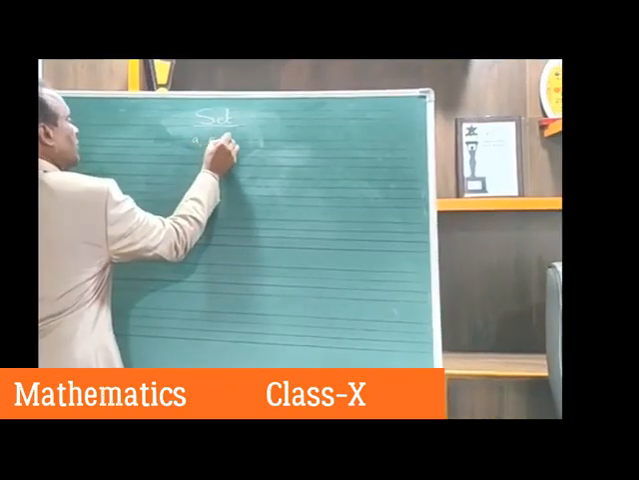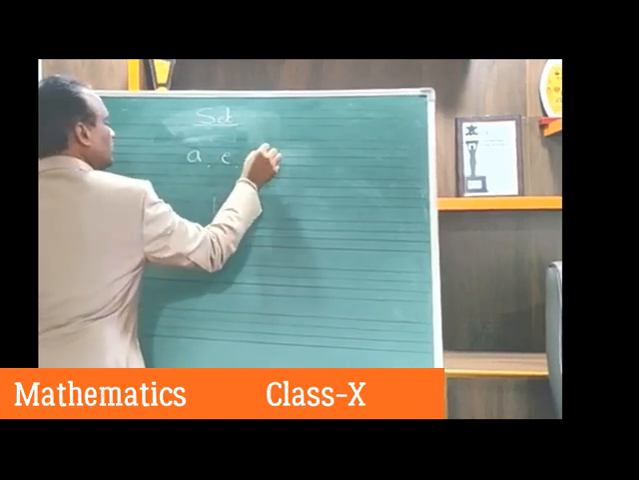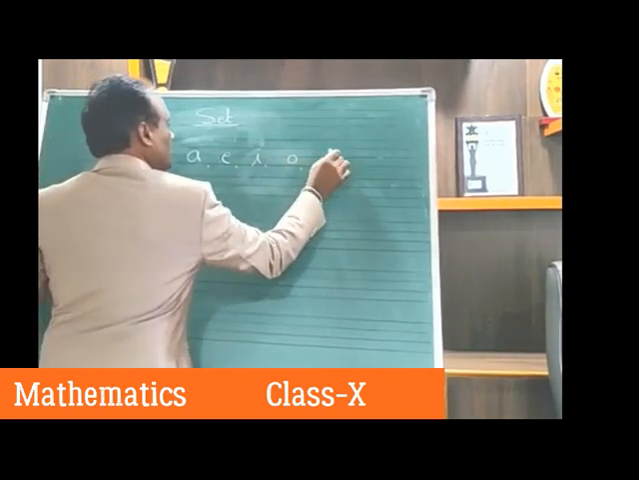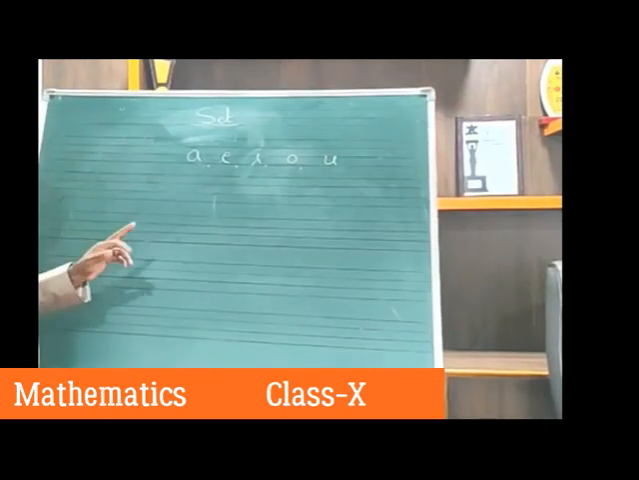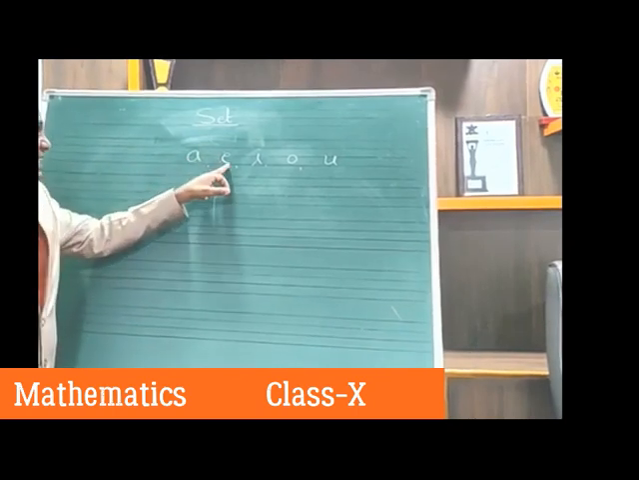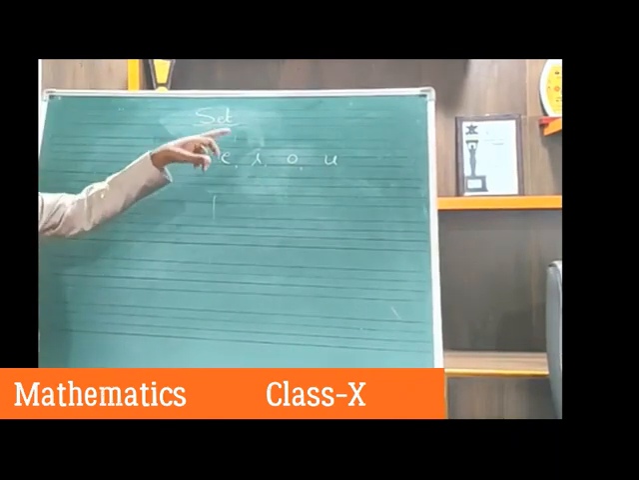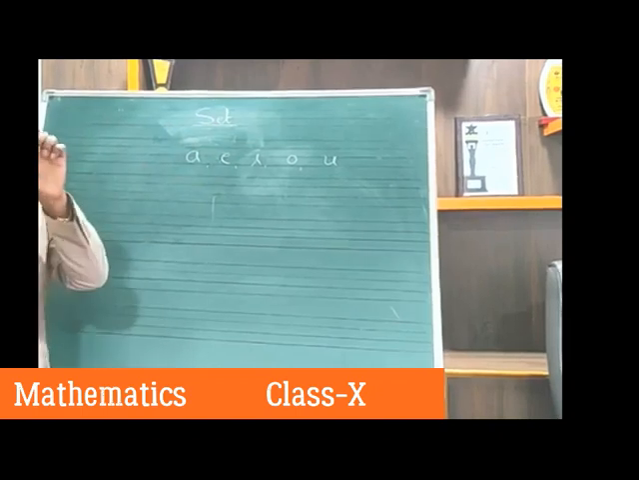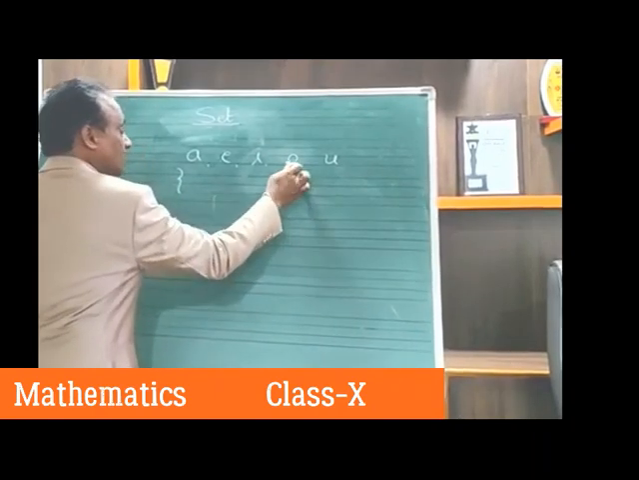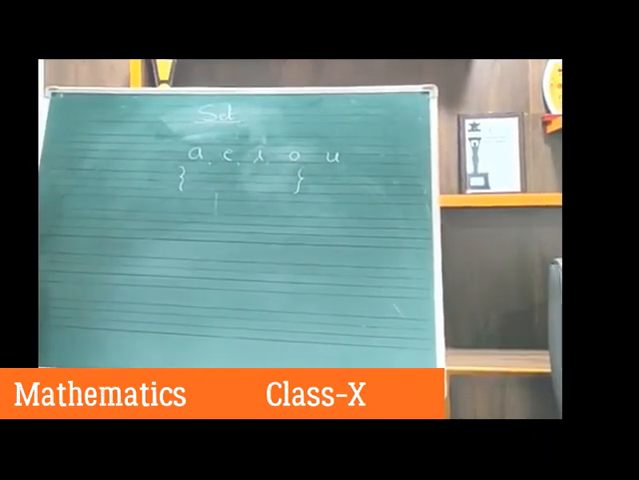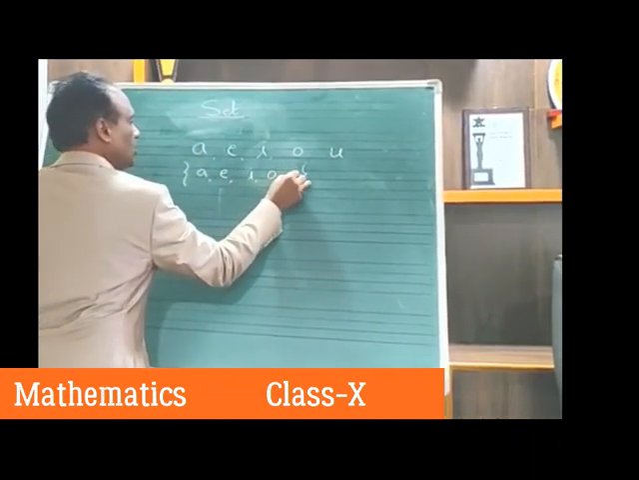Suppose the collection of vowels in the English alphabet. What are the vowels in the English alphabet? A, E, I, O, U. Because this is a well-defined collection, we call it a set. We write the set like this. We enclose them in brackets. These are called set brackets or brace brackets. So we write A, E, I, O, U.